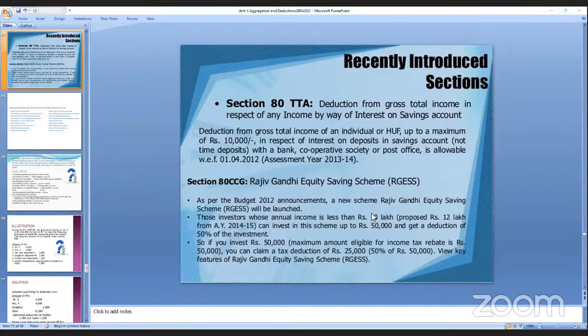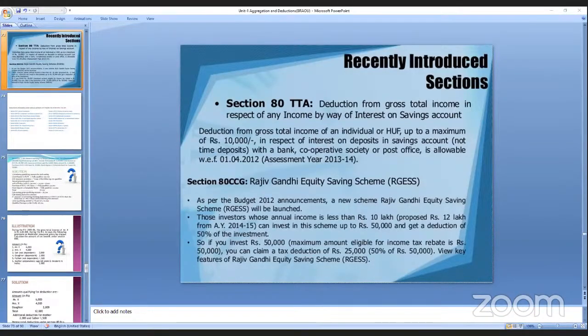Okay. And section 80CCG is the Rajiv Gandhi Equity Savings Scheme. This was announced in the budget of 2012, for investors whose annual income is less than 10 lakhs, proposed to be 12 lakhs from the year 2014-15. The deduction is 50% of the investment.